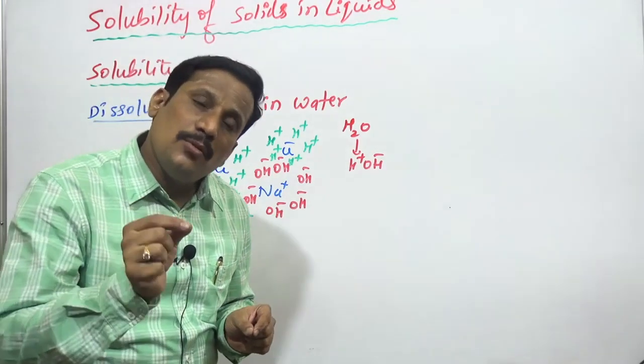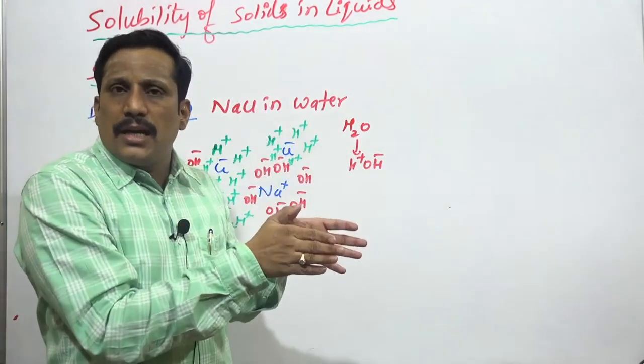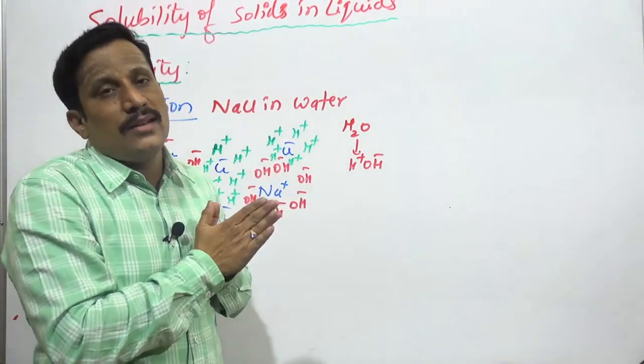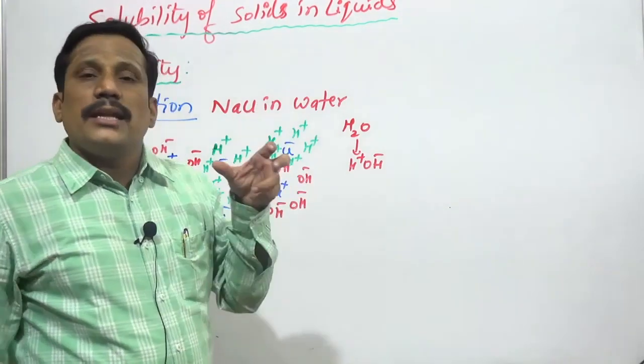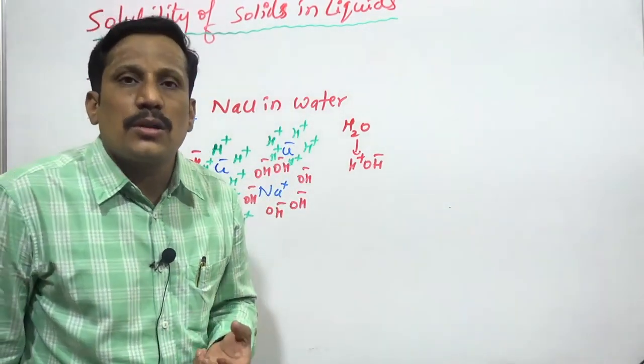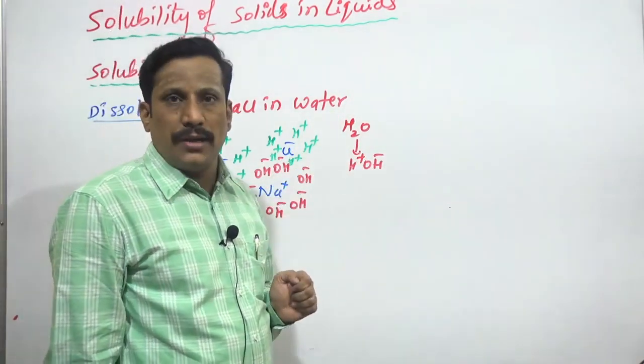How polarity arises, what are called non-polar molecules, all these things you have studied in first year. So think that I am taking one polar solid and adding it into water. Water is also a polar solvent.